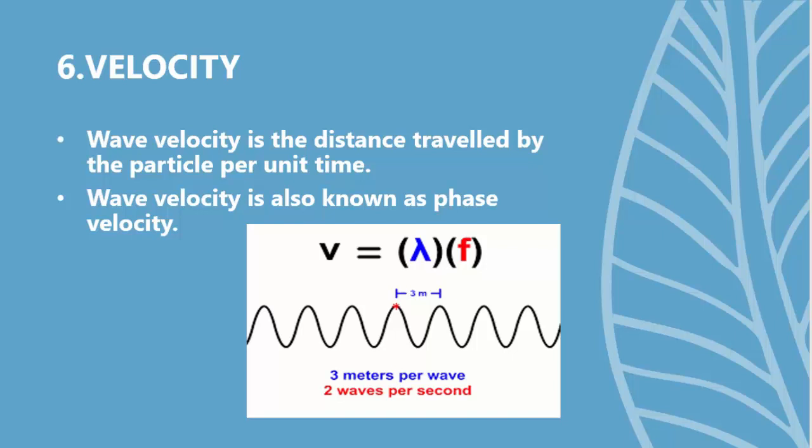Hence, if you multiply those two values, 3 times 2, that is 6. 6 is the value of the velocity. The unit for the measurement of velocity is meter per second, and hence in the image the velocity of the wave is 6 meters per second, and the unit of wavelength is meter.